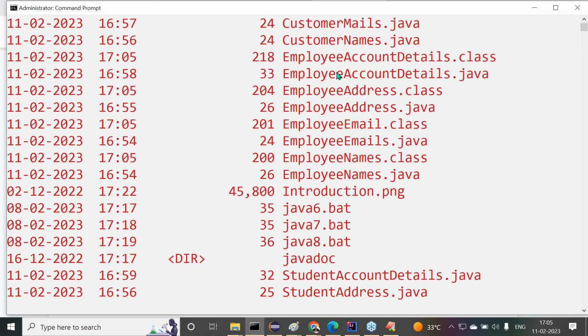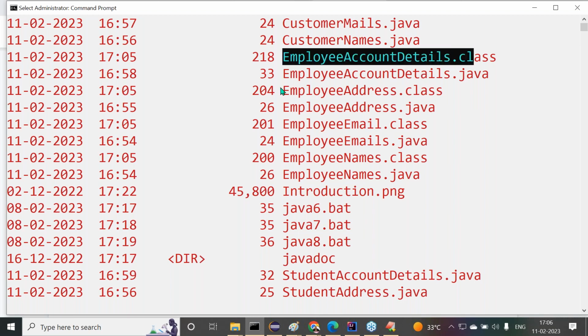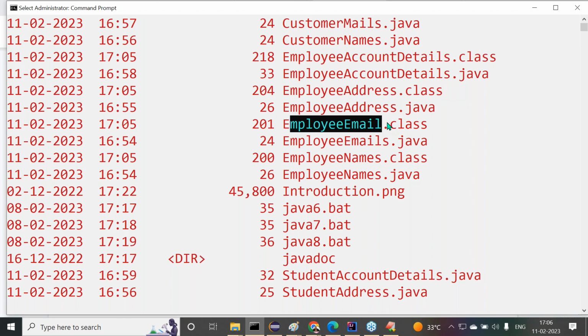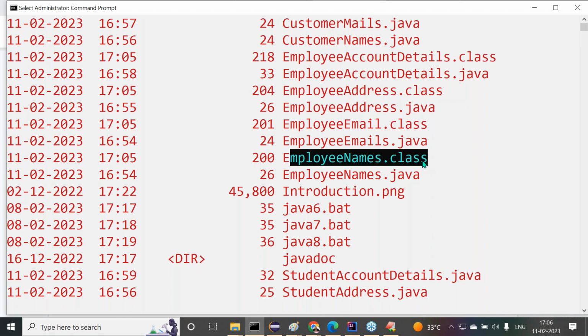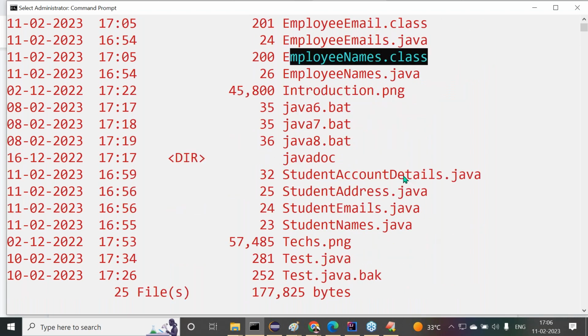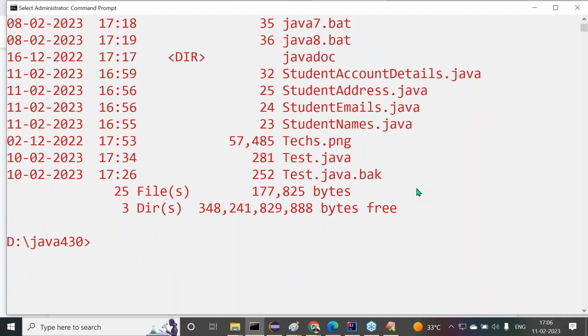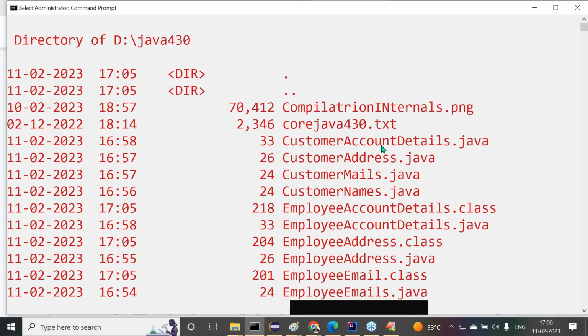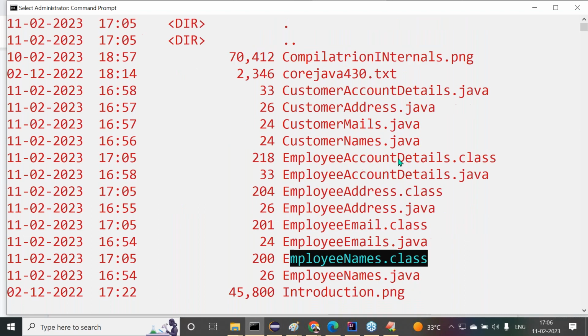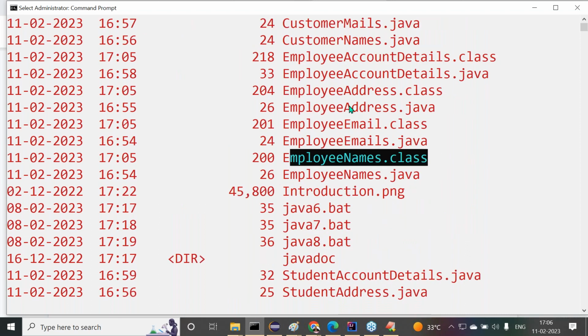Now try to understand this. Employee account details dot class is created. Employee address dot class file. Employee email dot class. Employee names dot class. But student related dot class files are not available, and customer related dot class files are not available. So as per the javac command we provided, only employee related dot class files are compiled. Now observe carefully.